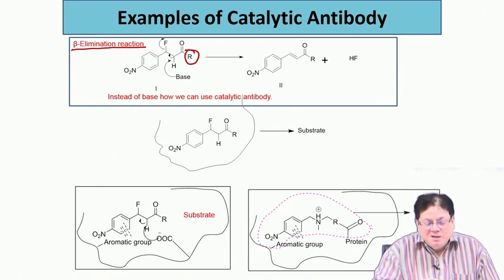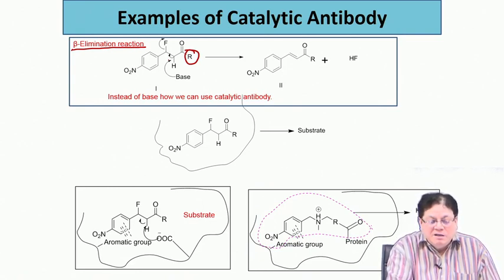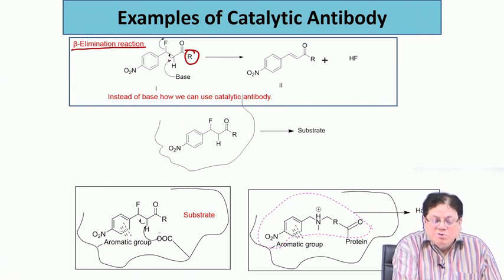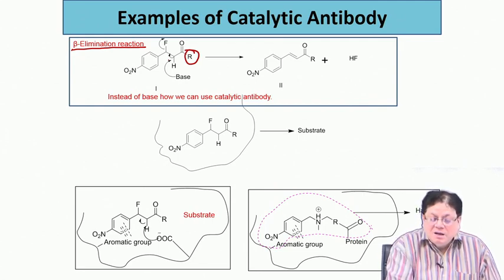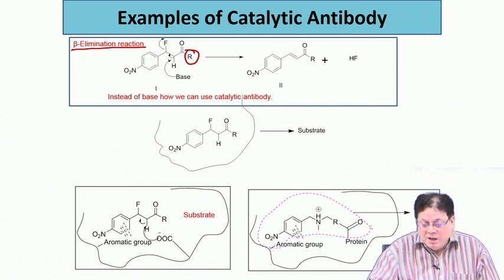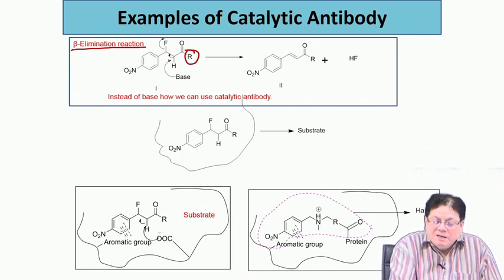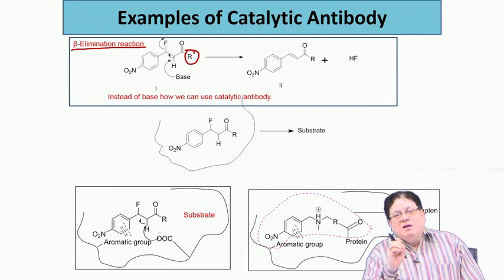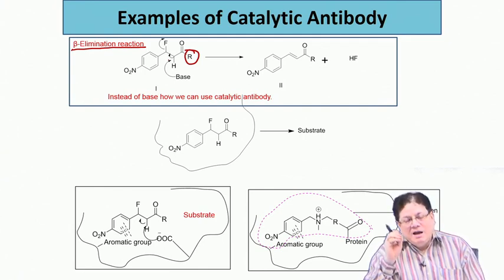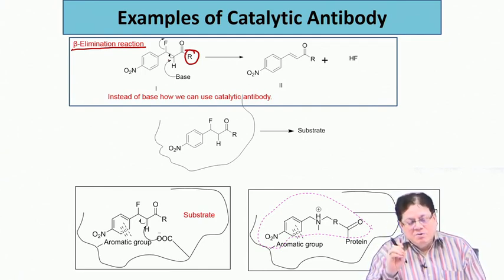So, that is another advantage of a catalytic antibody: if you can generate a catalytic antibody which will also do this elimination, then that will be very useful, because it will be under very mild conditions. Of course, this is an example where they wanted a proof of concept that yes, this is possible. You can generate the particular amino acid responsible for catalysis at the catalytic site, which is the active site.